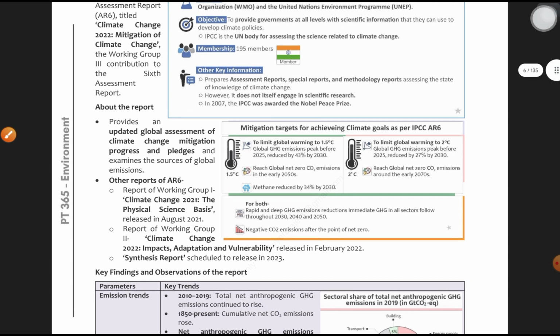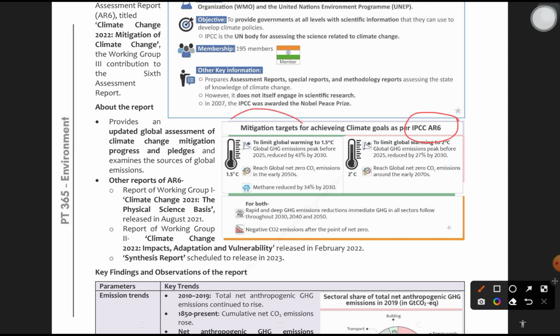What are the mitigation targets for achieving global goals as per the IPCC AR6? Even that could be a question. Sometimes these mitigation targets can be asked as multiple choice questions. IPCC AR6, what are the mitigation targets? Okay, this could be a question. First is to limit the global warming to 1.5 degrees centigrade, okay, and to reach net zero carbon dioxide emission by 2050.